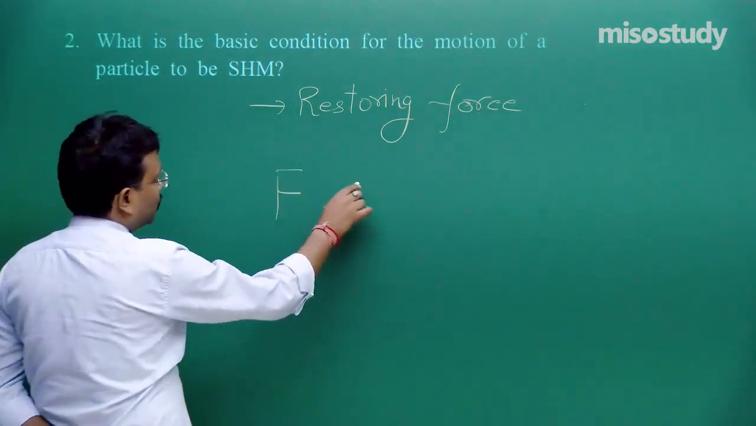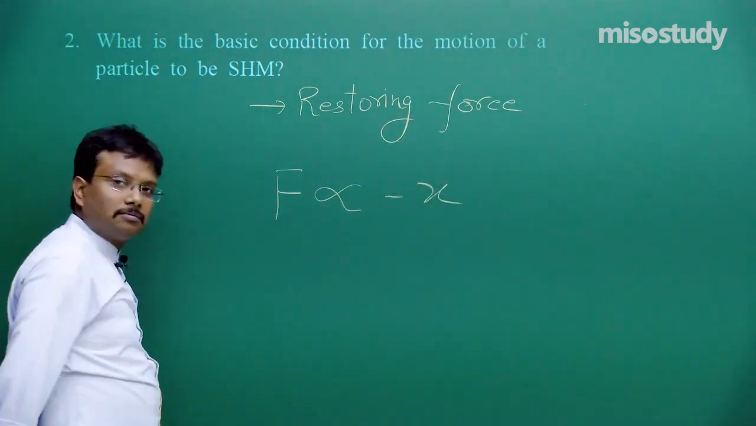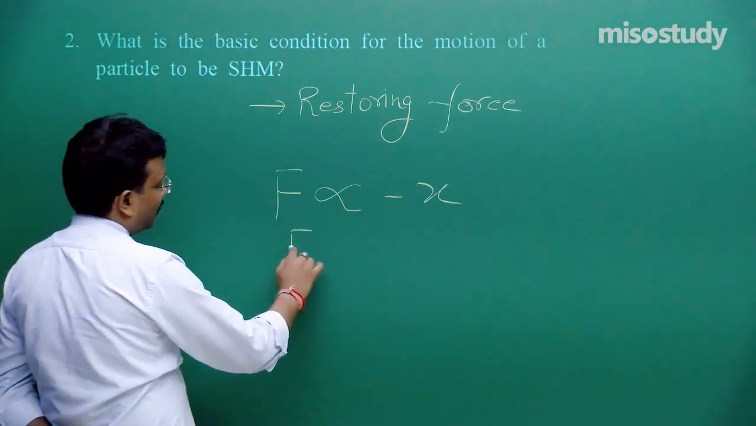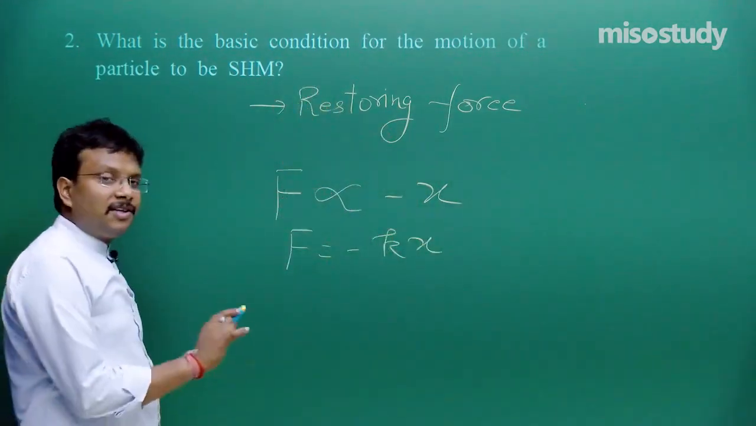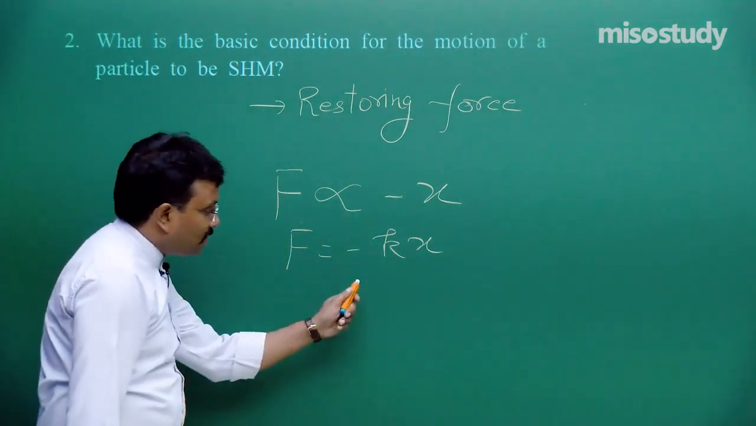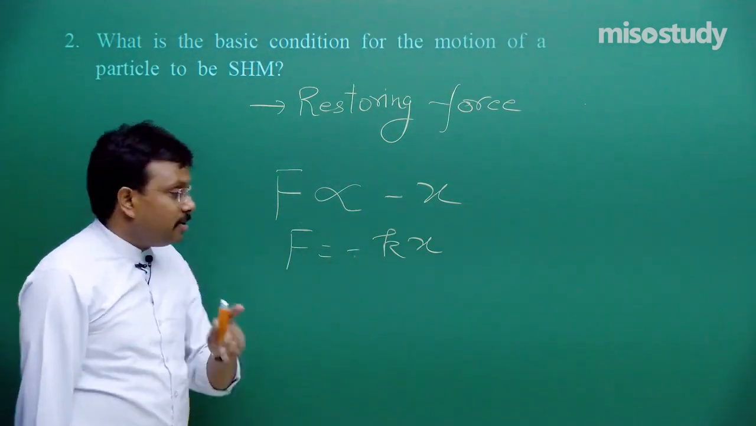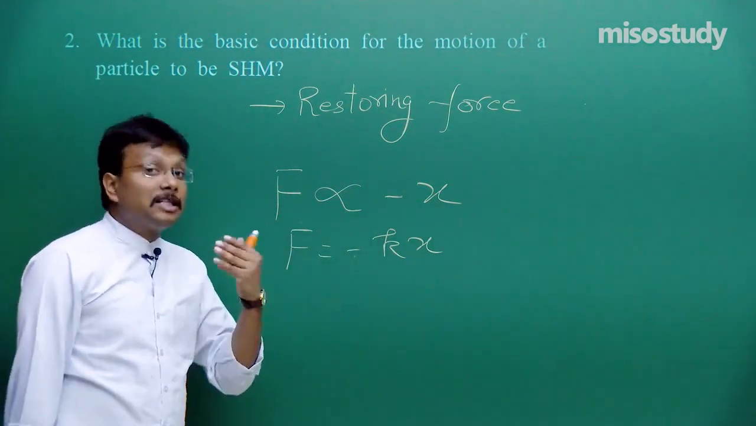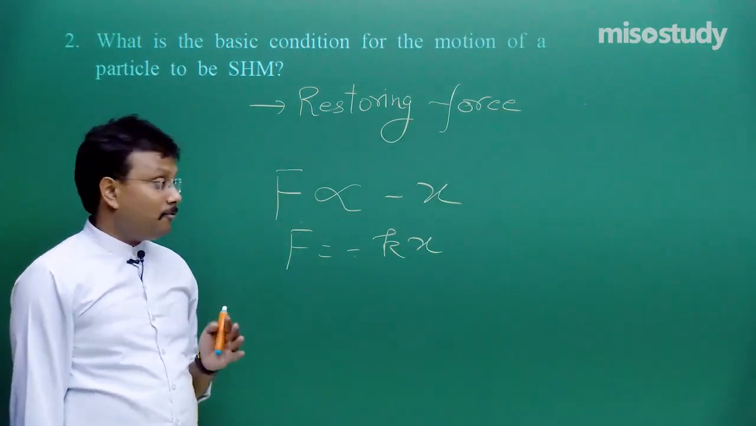So, F should be directly proportional to x. F is equal to minus Kx. This is the necessary condition. This is restoring force. And what is the meaning of this minus sign? Minus sign means force, restoring force is opposite to the displacement.